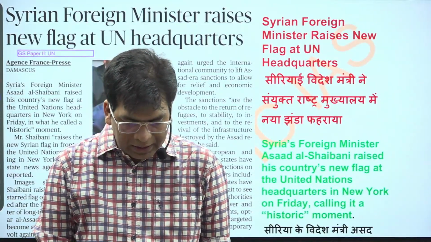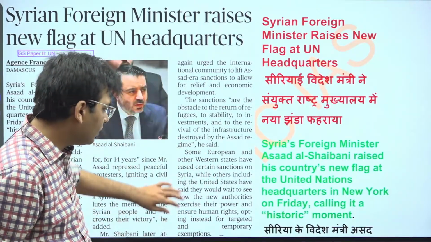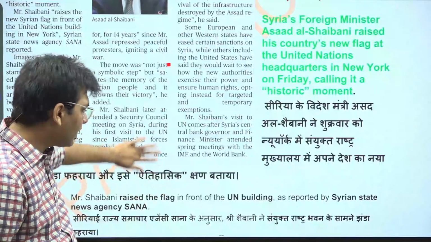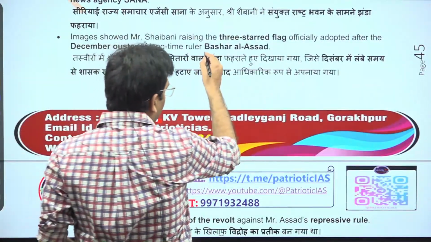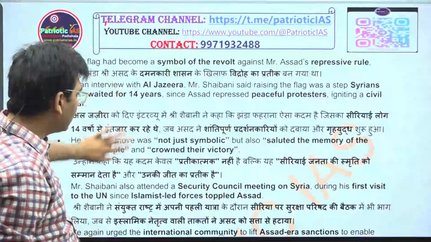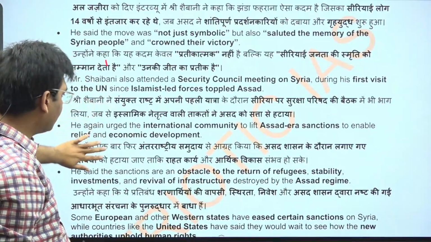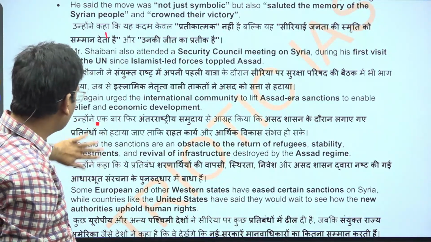Next news is that there is a new recognition of the UN flag at the United Nations. You should remember that previously there was opposition from the Bashar al-Assad regime, and now there has been renewed recognition. That has been a good movement for the newly installed Syrian government.